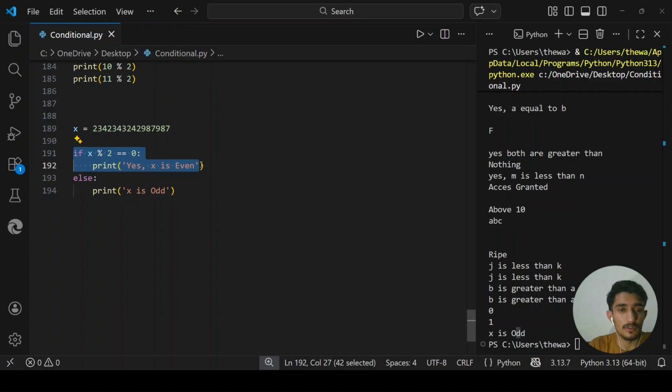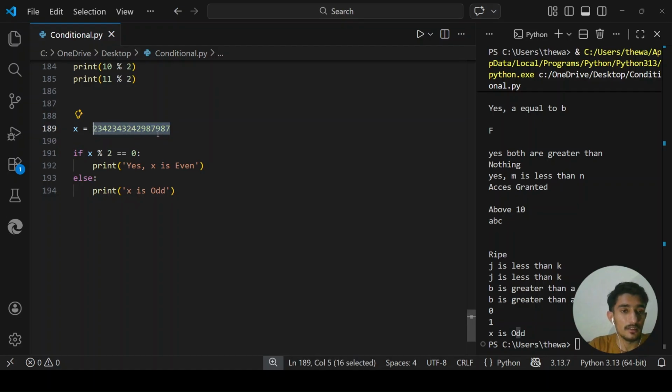This one gives back to Python a false value, so it will not pick this block. It will move on to the next block. So here we defined the next block which says print x is odd. We know that this number is odd, so this will come. So this is how we can do it. Here this whole number will be divided by 2, using the modulus sign, and the value will be 1.